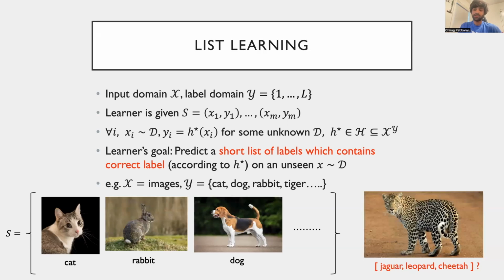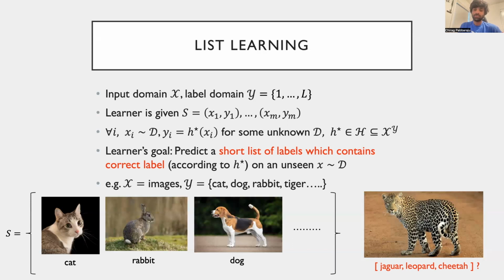Note again that the underlying hypothesis class here is still that of normal hypotheses and not list hypotheses, and that the training examples are labeled by a single label. And naturally, if we can learn a class in the standard multi-class setting, we don't need to use the list learning superpower at all. It is only in the case where multi-class learning is not possible that the list learning relaxation becomes relevant. We can think of many cases in practice where this relaxation is useful.